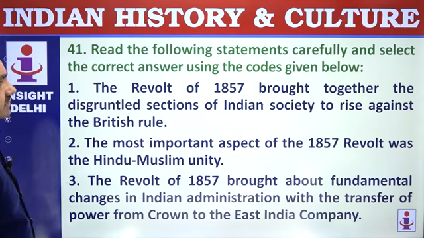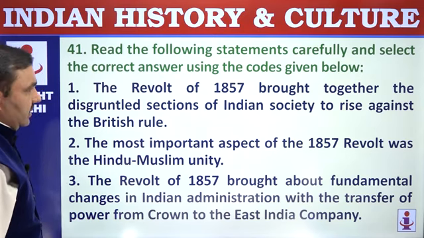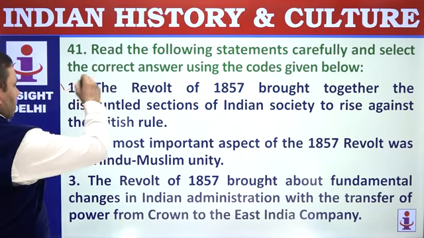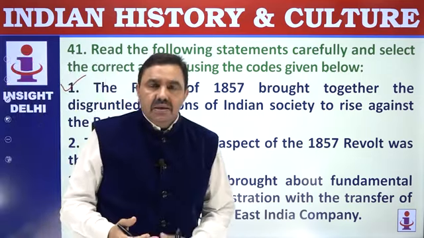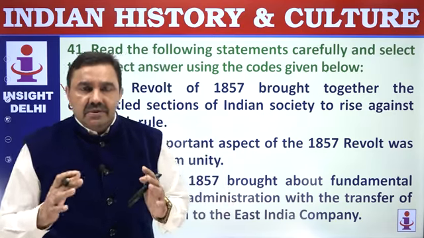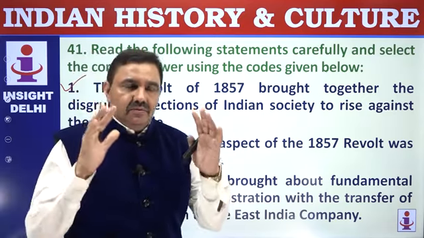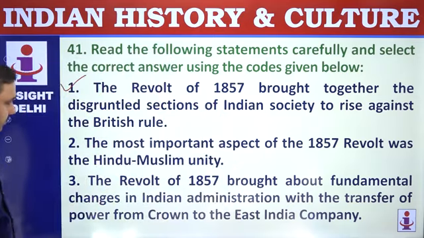41. Read the following statements carefully and select the correct answer. The revolt of 1857 brought together disgruntled sections of Indian society to rise against British rule. That's correct. Dispossessed rulers, removed zamindars. So all those elements who were not happy, who were adversely affected with British rule, came together to fight against them in the Great Revolt of 1857.